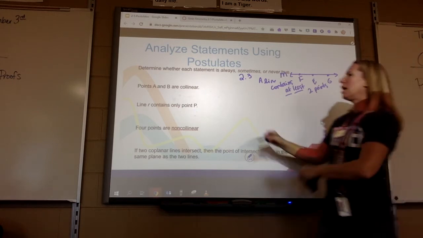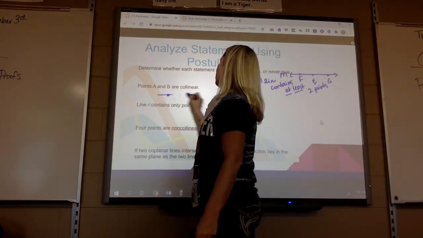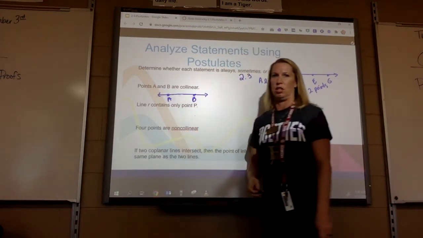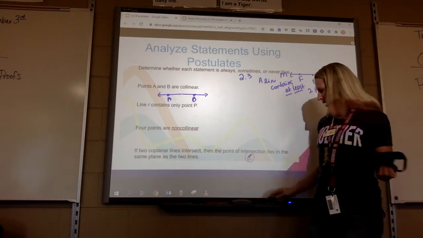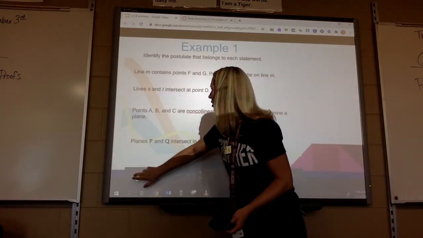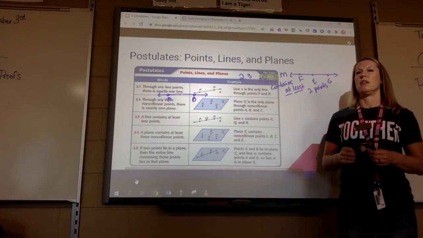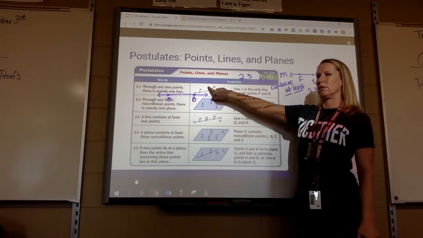Points A and B are collinear. So this just has 2 points only. Do you guys see that? Only points A and B. So which one do you think that I would want you to use? Which one? The first one. What'd you say?